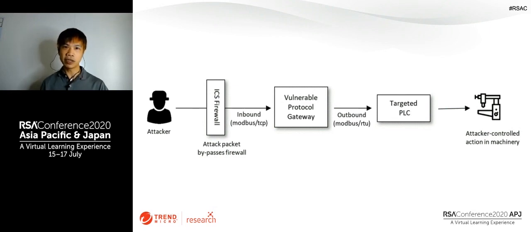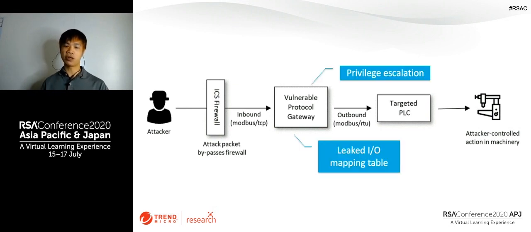It all depends on the knowledge of the attacker. If the attacker really knows your factory very well, they know which kind of PLC you're using, which kind of RoboArm you're using, then you're totally screwed. If this is not serious enough, the attacker can top it up with privilege escalation, or leak the IO mapping table, or just simply use these legacy vulnerabilities to make himself an administrator of the network and change their values to fit his needs.